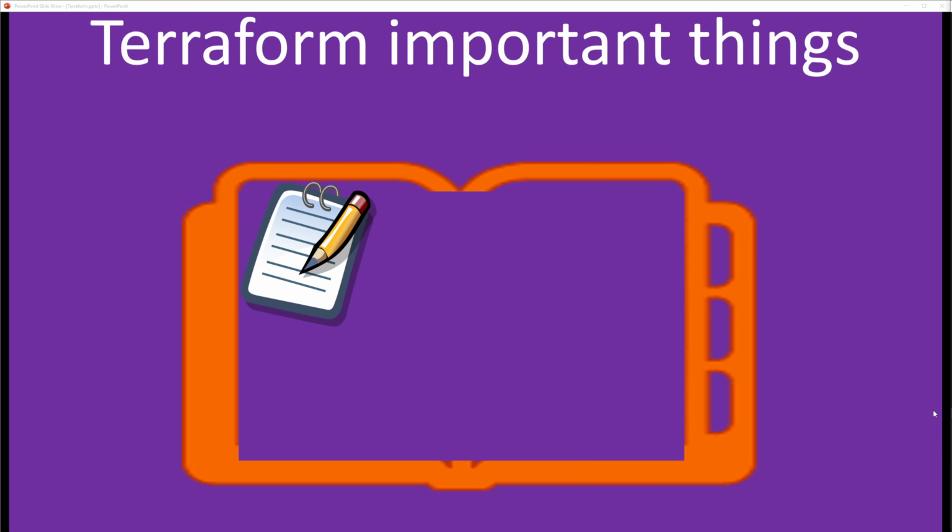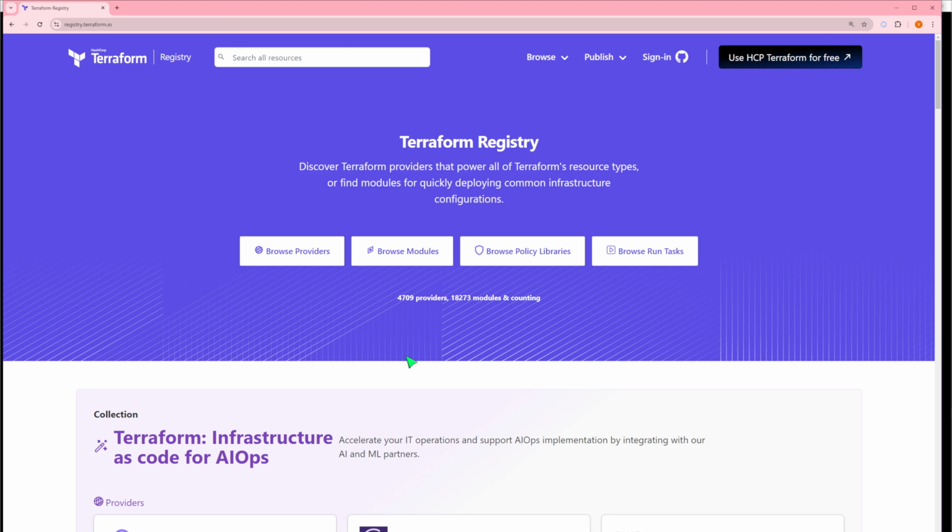Hello everyone. Before you develop Terraform automation, you should know certain important things that can help you to automate your code in a better way. The number one is the registry. Let me show you what the registry means. Going back to the browser,